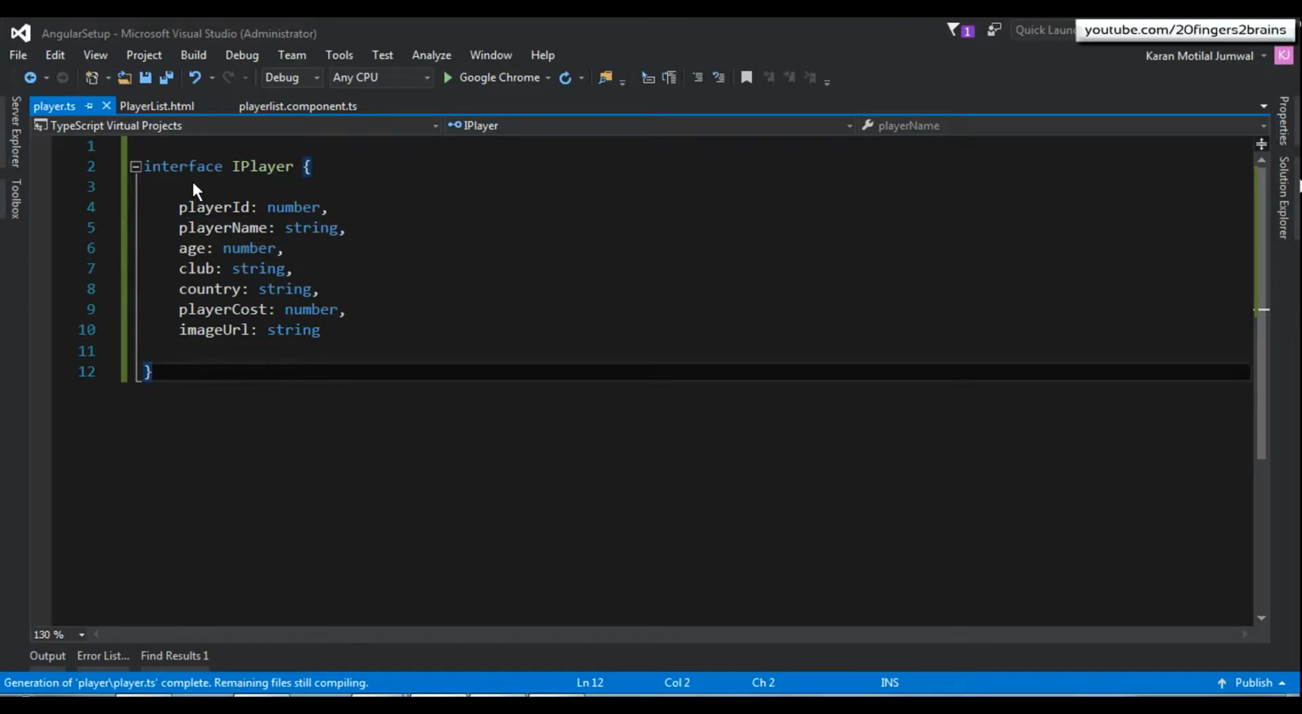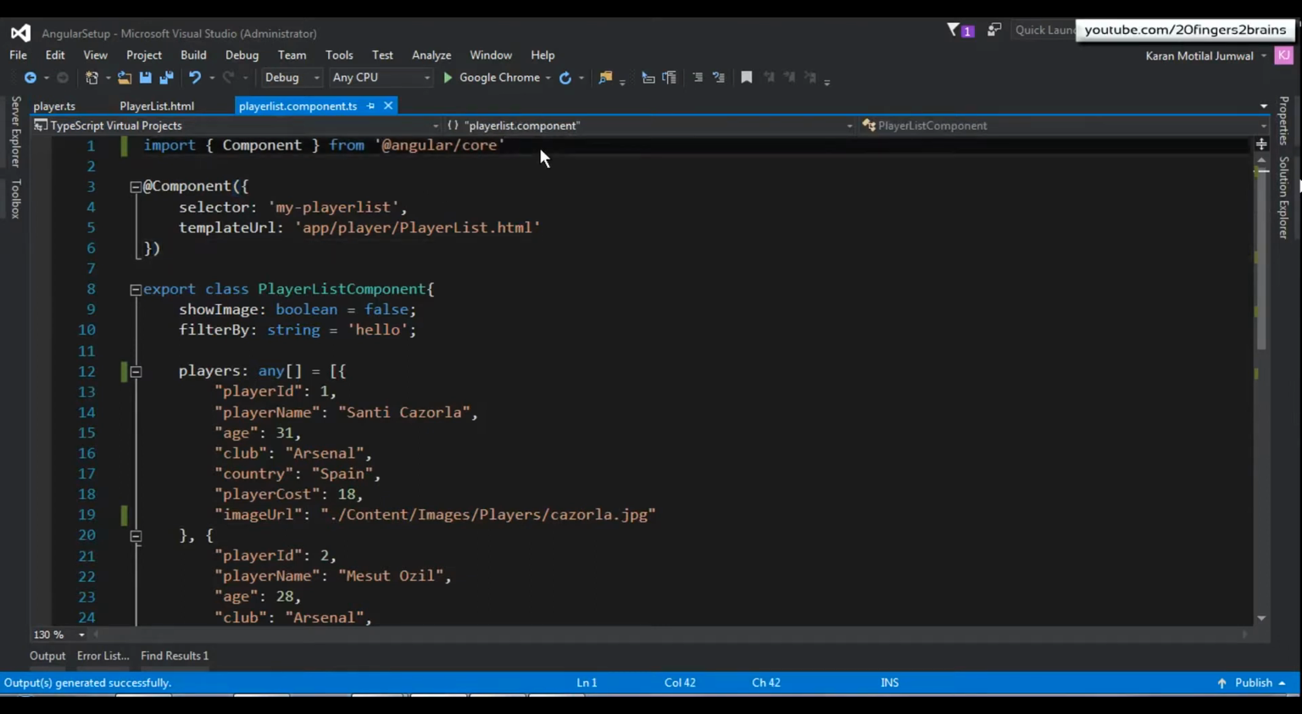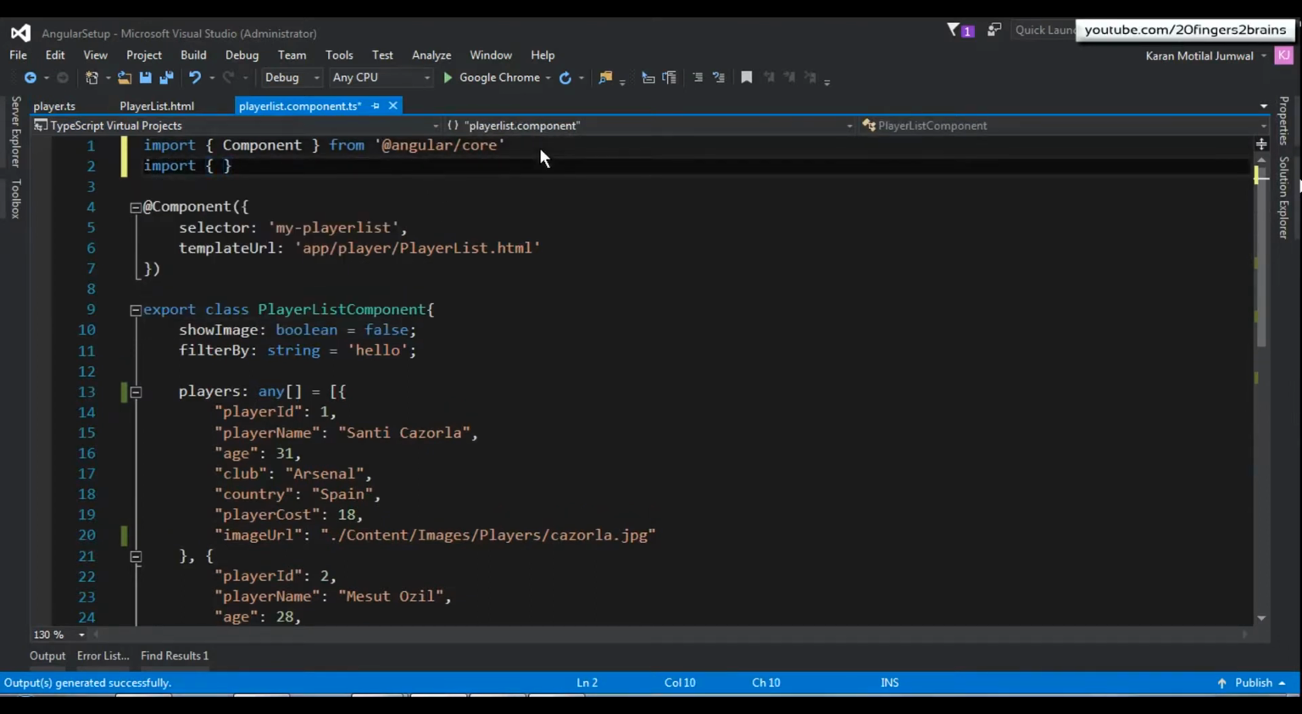Now once your interface is ready, we want to import it and use it in our component class. For that, I have to decorate our interface with the export keyword so that it can be imported in our component class. Now let's go to our component class and import this interface. So once this interface is imported in our component class, we can use this interface as a data type.